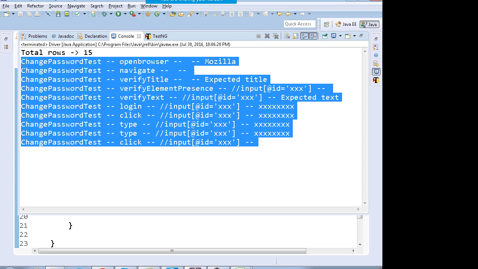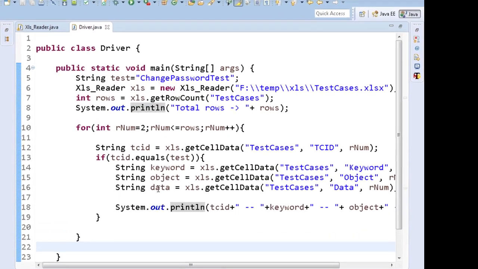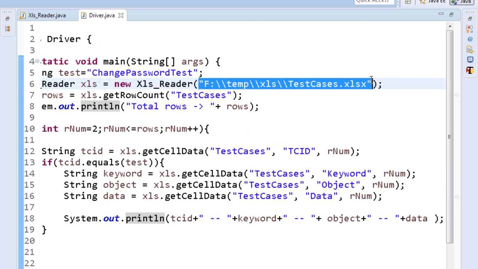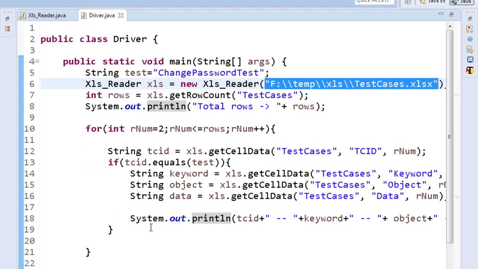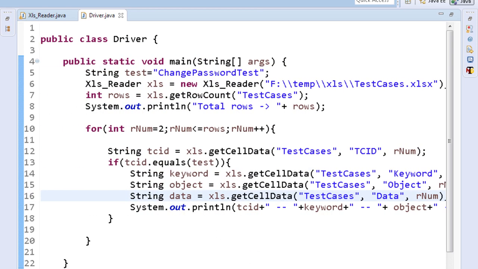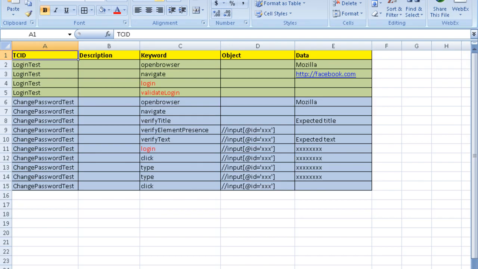Okay, right. So now we just cannot go ahead and execute it like that. There are a lot of formalities involved. You don't have to hard code the paths and file names like this. Apart from that, there are various things you have to do. You have to read the data for one test case.